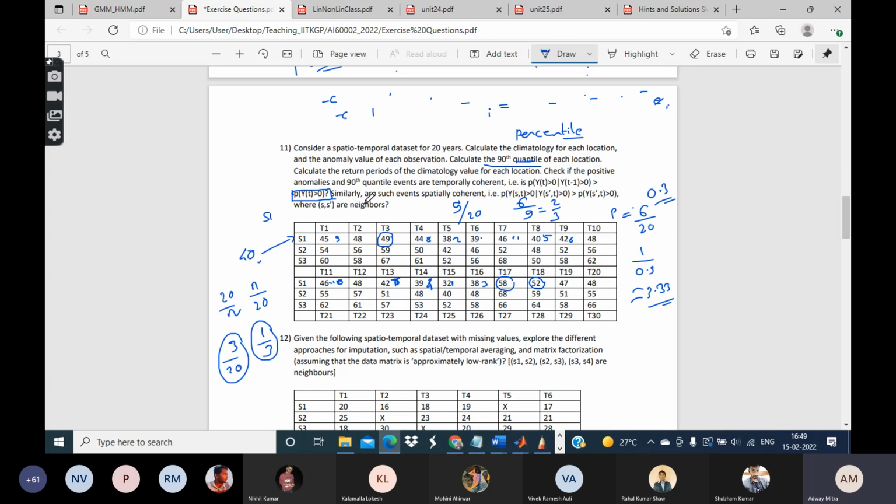And finally, the last part is similarly, are such events spatially coherent? For that also a definition is given. Suppose one location is having a positive anomaly, then what is the probability that its neighboring locations will also have a positive anomaly? These kinds of probabilities you can also calculate. So that's what this question is about.